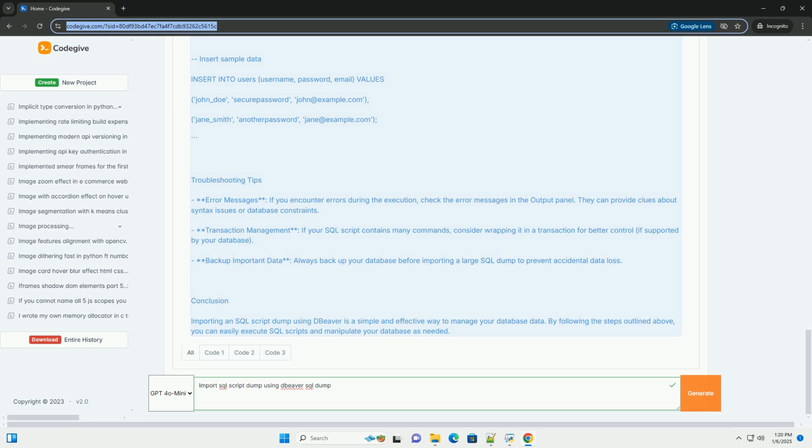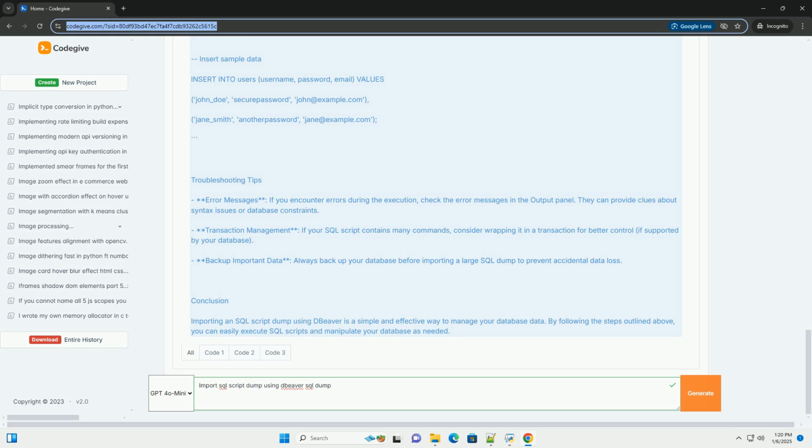4. Load the SQL dump file. In the SQL Editor window, click on the File menu in the top left corner. Select Open, or use the shortcut Ctrl+O. Navigate to the location of your SQL dump file, for example dump.sql, select it, and click Open. The content of the SQL dump file will be loaded into the SQL editor.